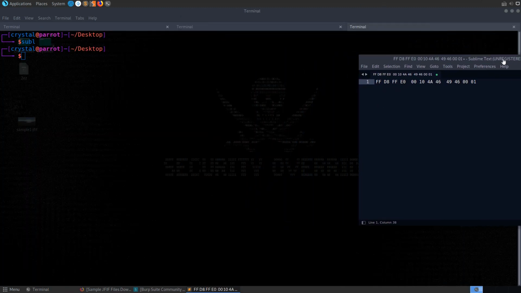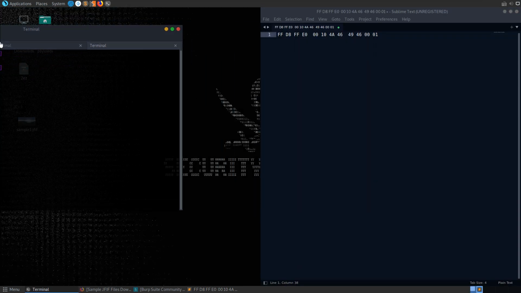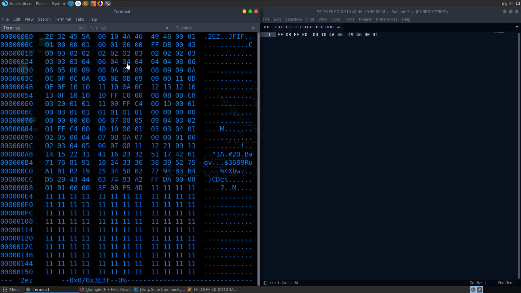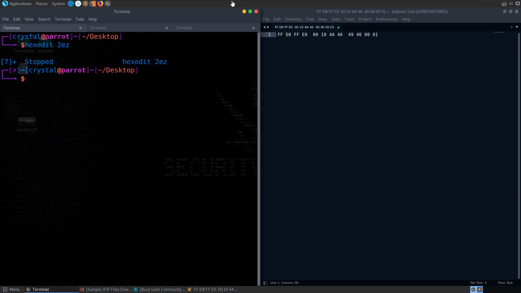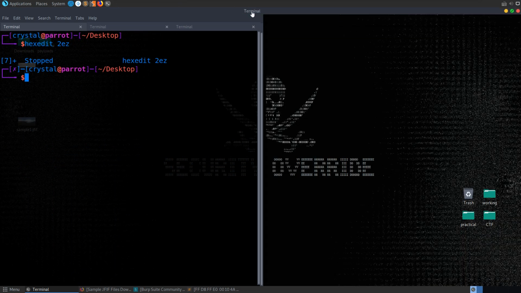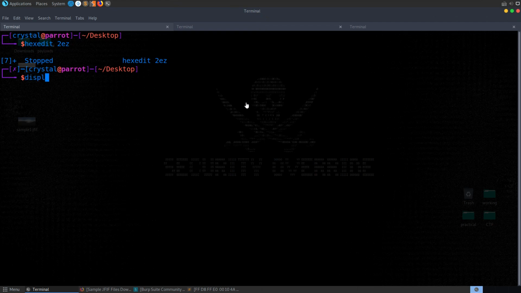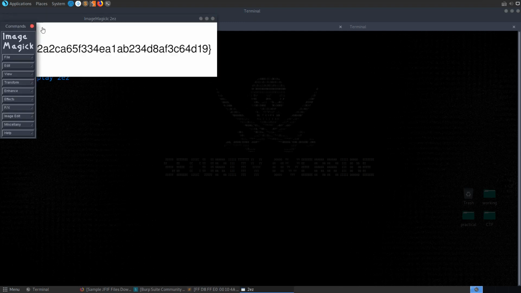So I'm just going to move this Sublime window over here for now, and let's copy this over. So we've got ffd8 ffe0 0010. You can see this is already lining up to what we have there actually, so that's awesome. Let's save that, and let me now try to display that as an image. Display too easy, and we've got our flag.